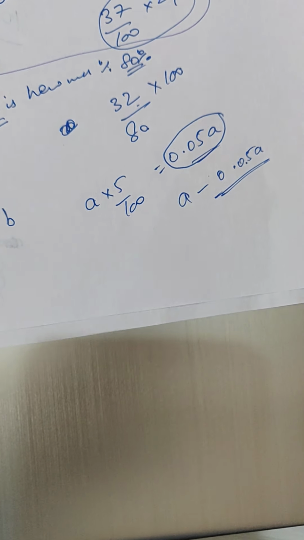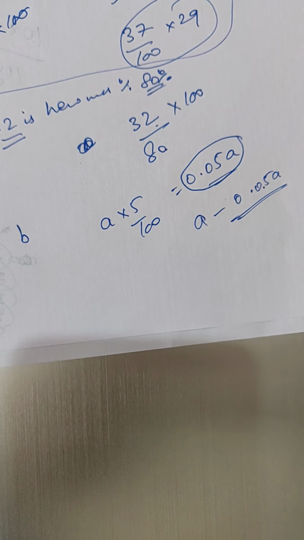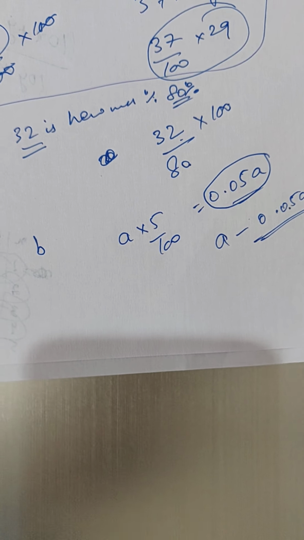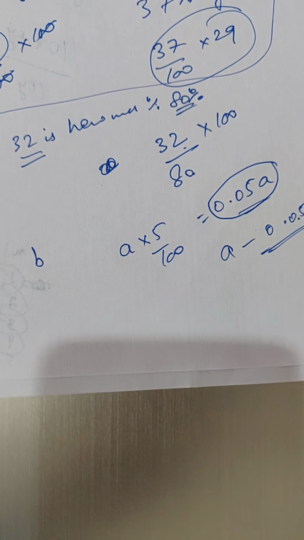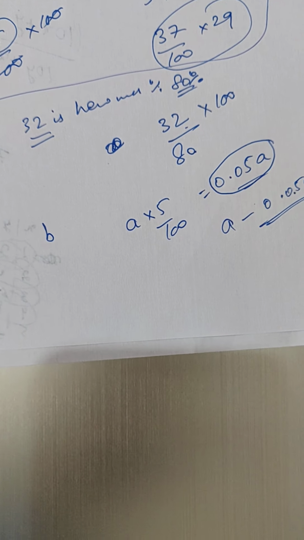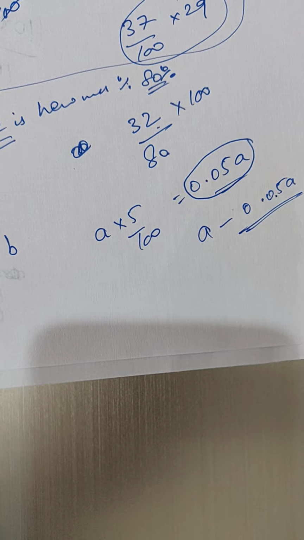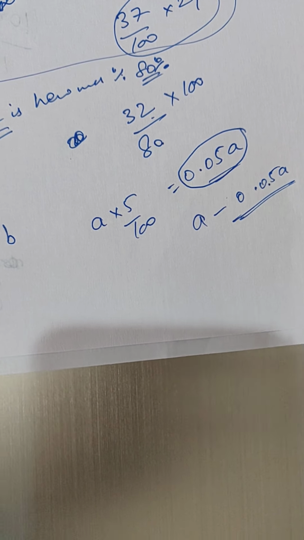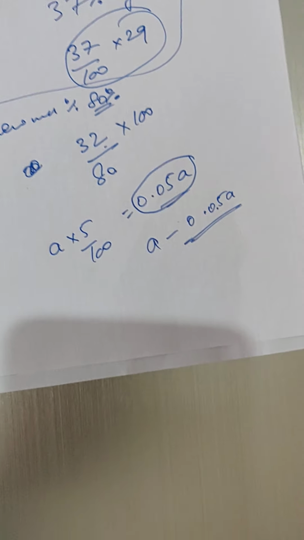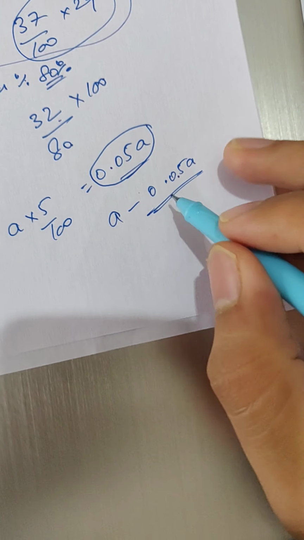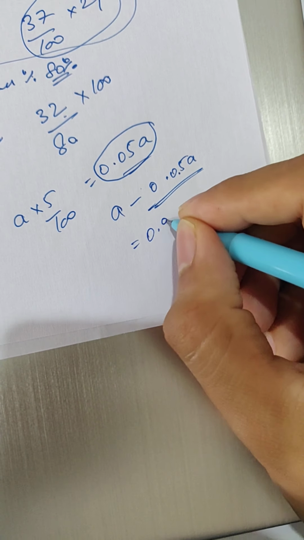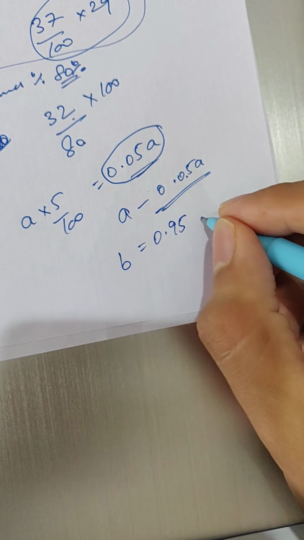You just have to understand the statement. You have to understand that English. Sometimes if you're not able to understand it using this English method, you can go for the Hindi language. That is one trick that you should apply in the CSAT exam. Sometimes the English version is trickier than the Hindi version, and vice versa. So just switch roles and just see that. So it will be 0.95A. So these are the marks of B.